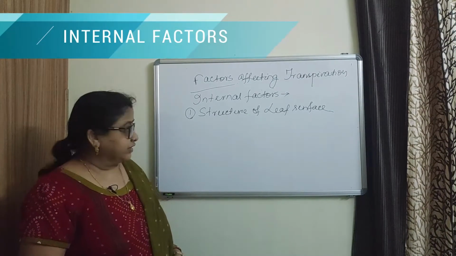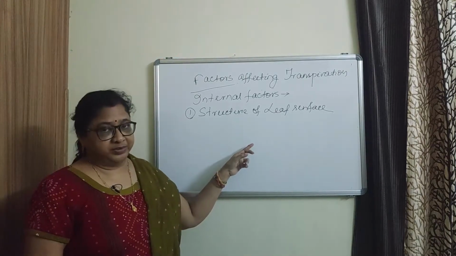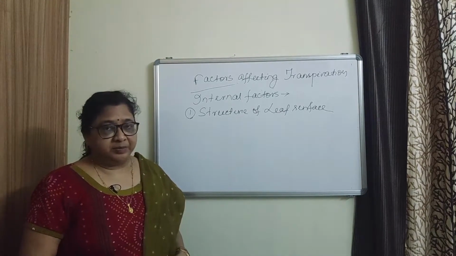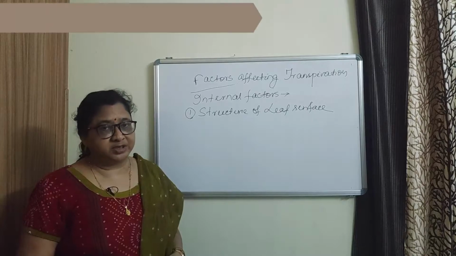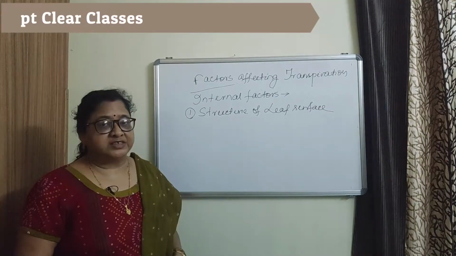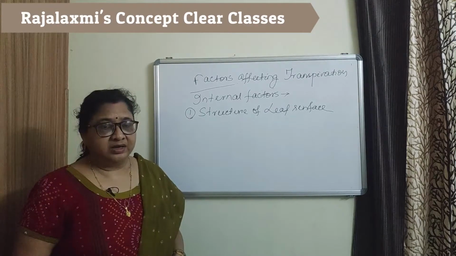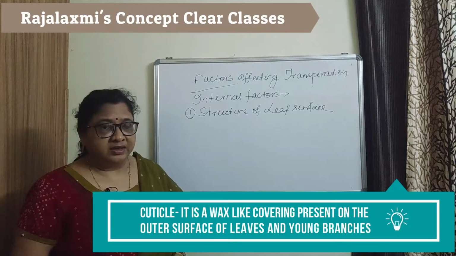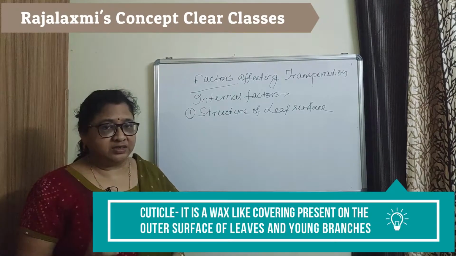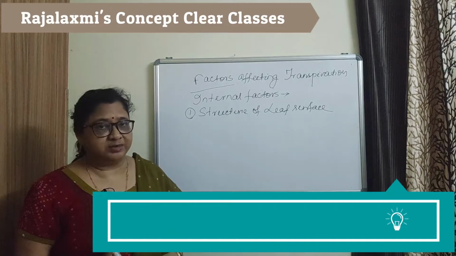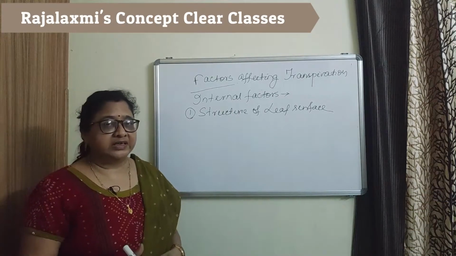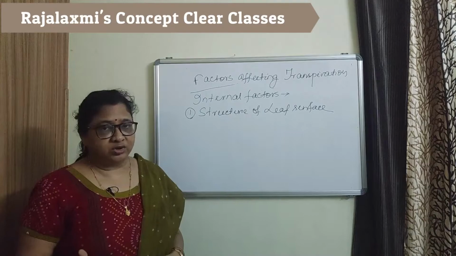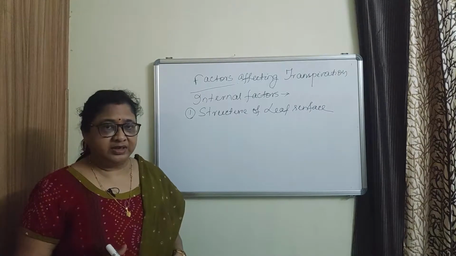The first internal factor is structure of leaf surface. Rate of transpiration depends upon structure of leaf surface. That means the presence or absence of cuticle, then thickness of the cuticle. Cuticle is a wax-like covering present on the leaf surface. If the thickness of the cuticle is more, then transpiration will be less.